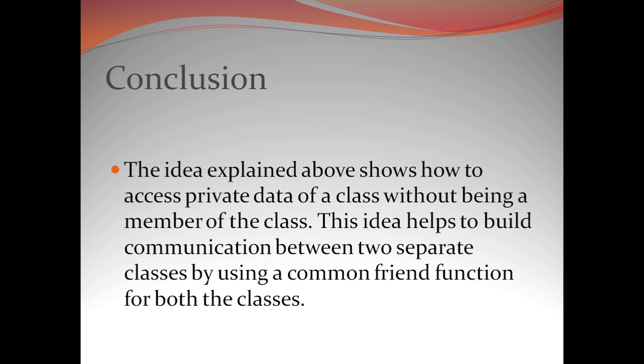But with the help of the friend function max being declared a common friend of both the classes, we can get access to the data members X and A of the classes XYZ and ABC respectively, by way of the max function, in which we can compare the two values A and X from those two classes, in spite of the fact that those two data members are private data members of each of those classes.